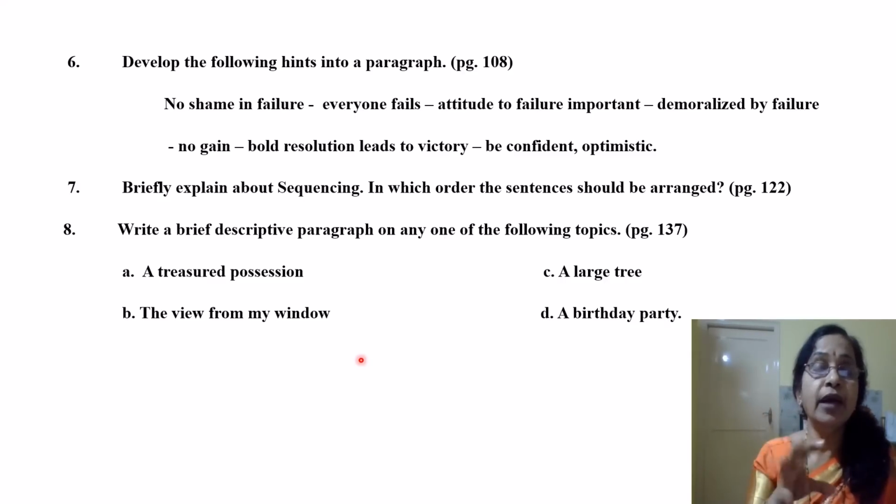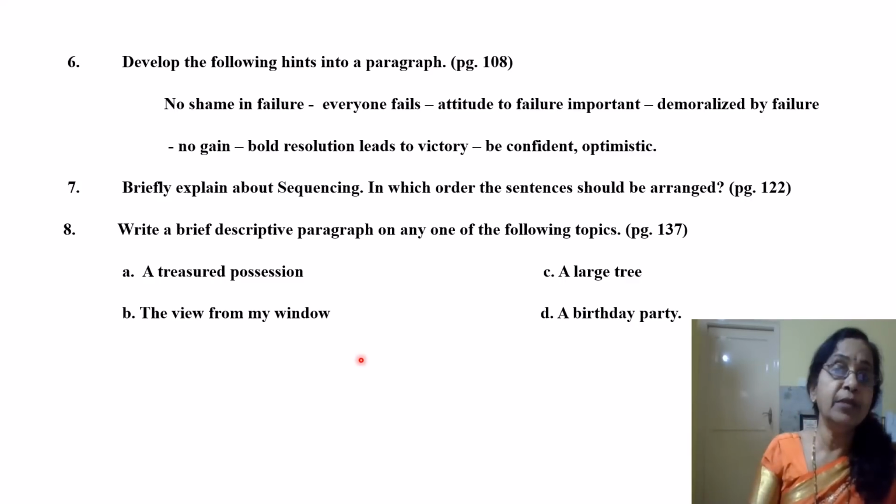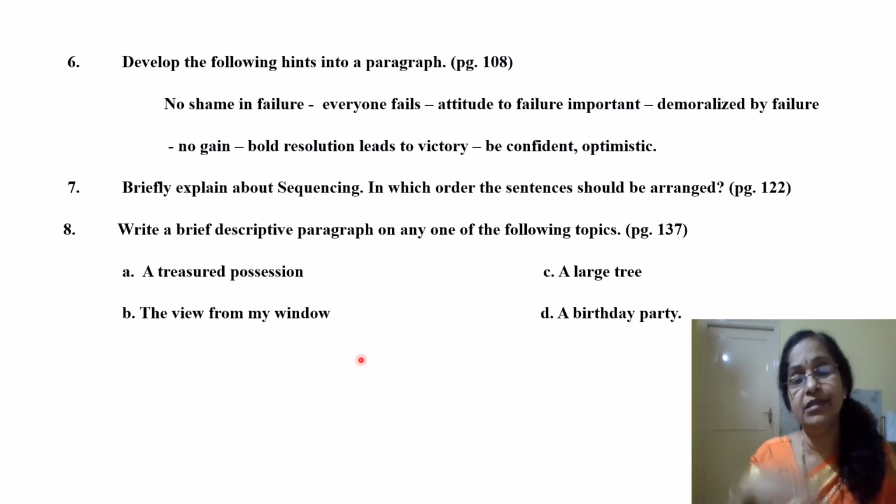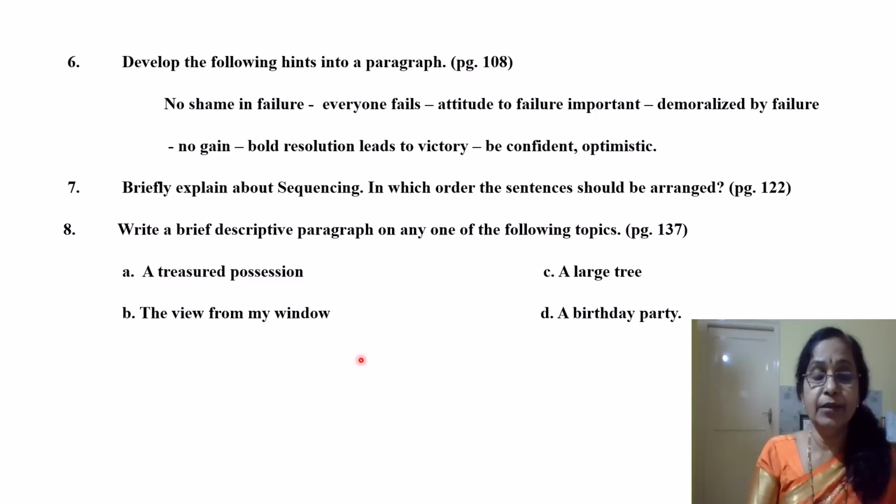So you add color, you visualize, you make the reader visualize what you are describing. Even when you are describing a person also, you first give the external appearance of the person, his height, his weight, his looks, and all you will be describing.